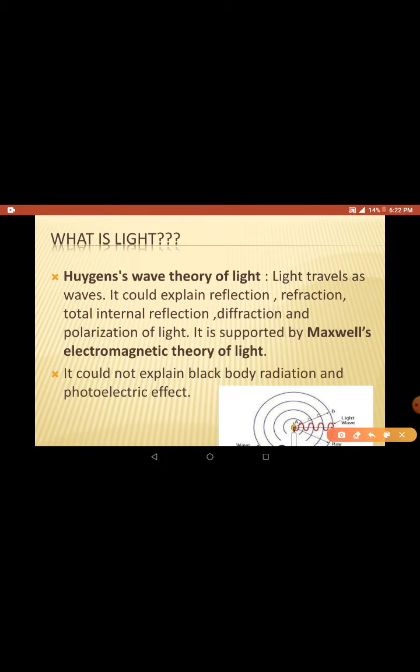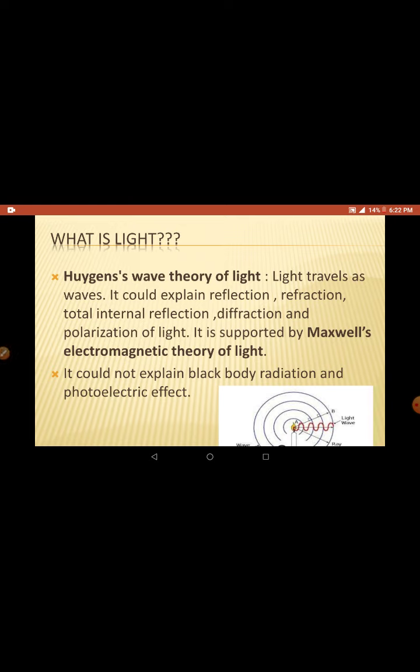It is just like still water. Simply drop a stone in the middle, then ripples are produced at the center and they travel forward in all directions. Likewise, when you light a candle, light is produced and it travels as waves in all directions. It spreads into space. This is called wave theory, because he said that light travels in the form of waves, indicated with the red color. You can see the light wave.